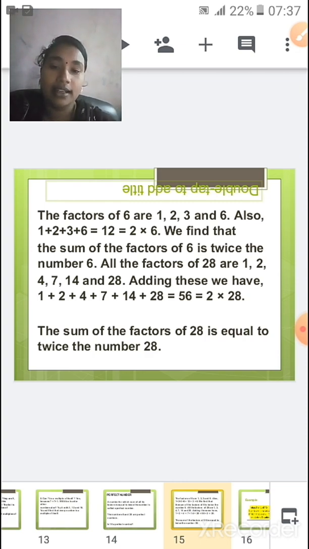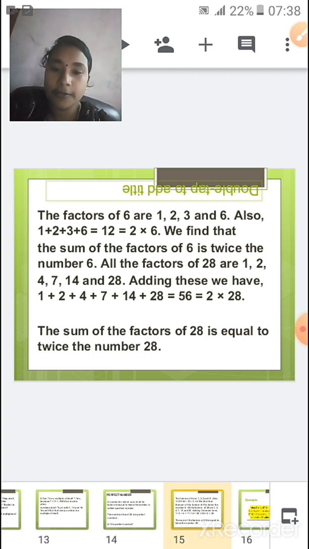Didn't understand? Let me give you another example. Let me take 28. The factors of 28 are 1, 2, 4, 7, 14 and 28. When you add all these, the answer is 56.